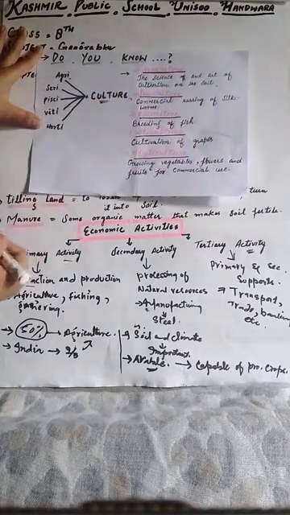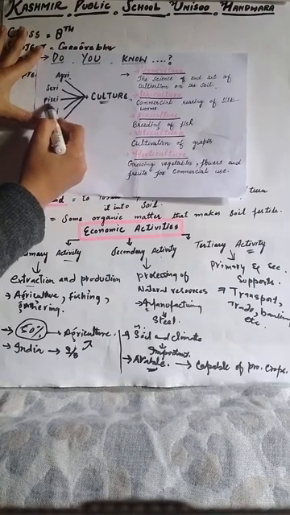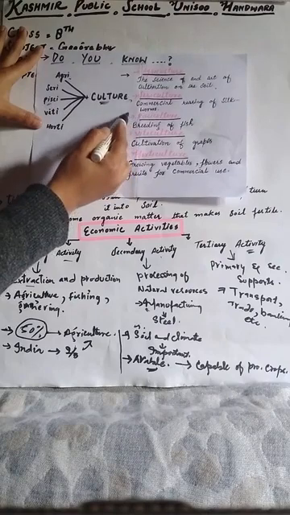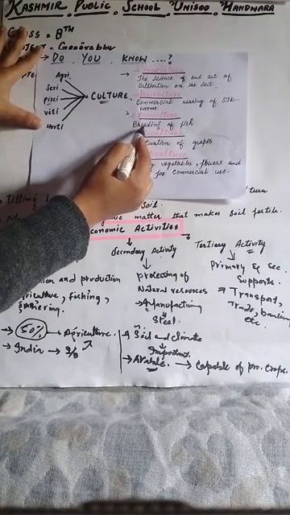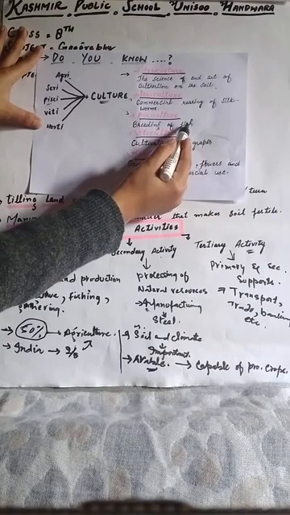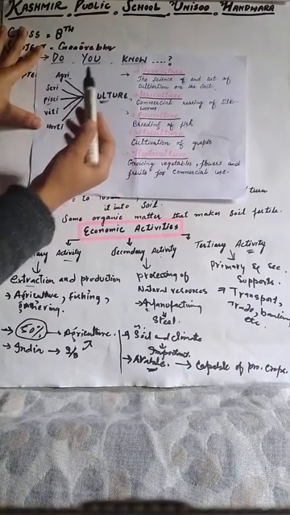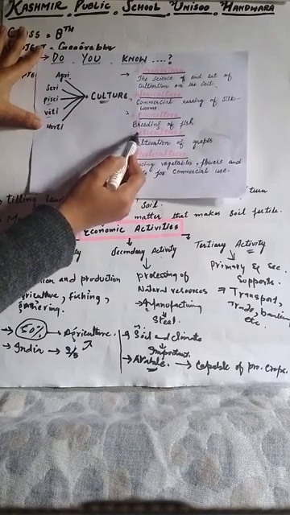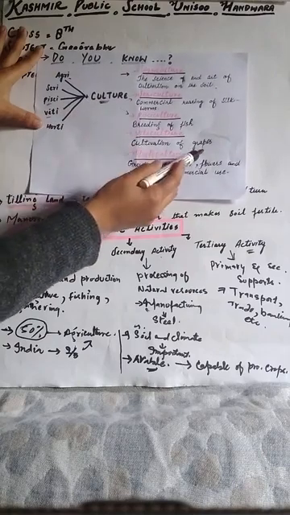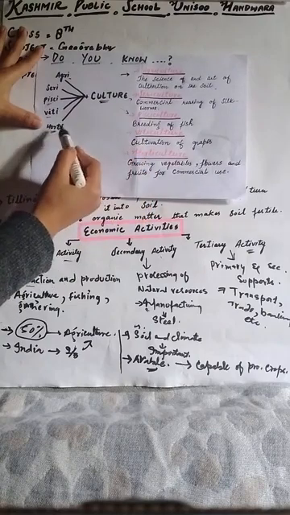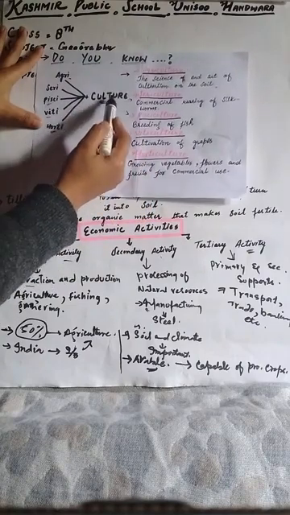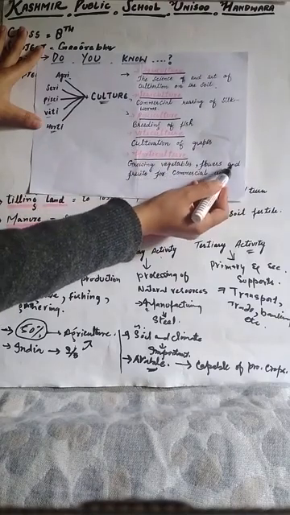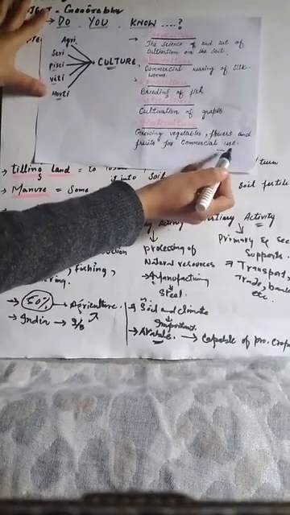The third one, if we add pisci before culture, it becomes pisciculture, which means breeding of fish. The fourth one is viti. When we add this with culture, it becomes viticulture, cultivation of grapes. And the last one is horti. We add this with culture, and it becomes horticulture. Horticulture means growing vegetables, flowers and fruits for commercial use.